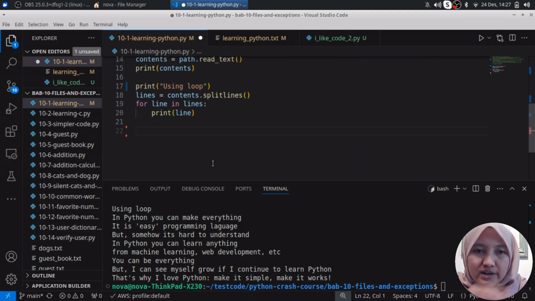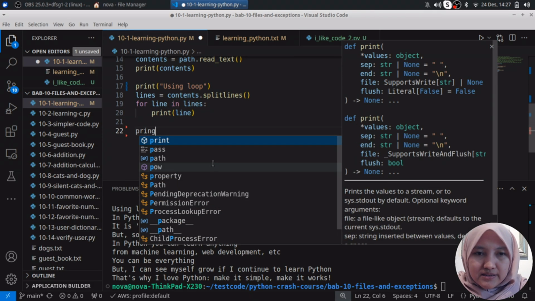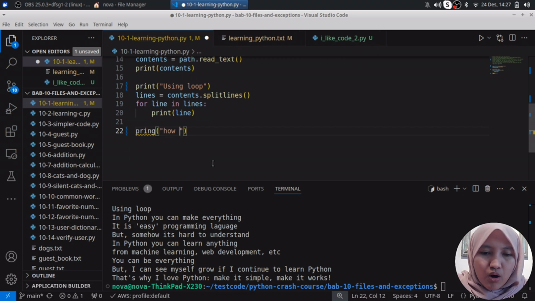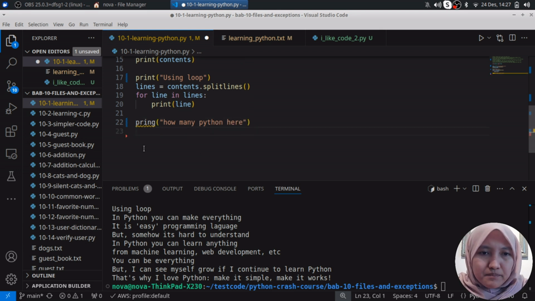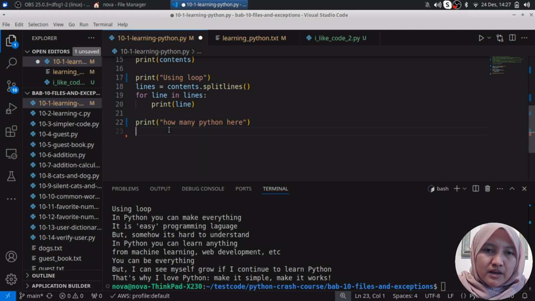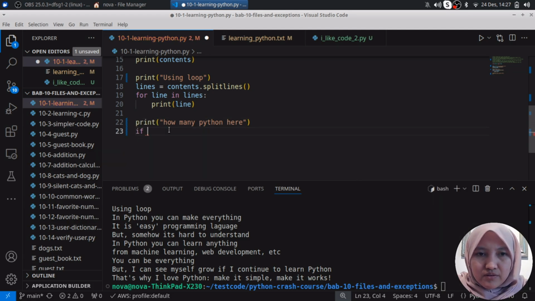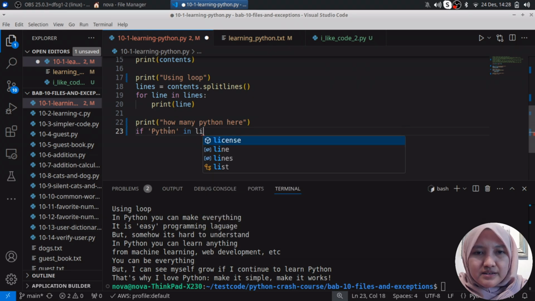But somehow I want to print how many Python here. I just want to use if. I use if Python in lines here, because I'm just using lines here, or in line, I forget.